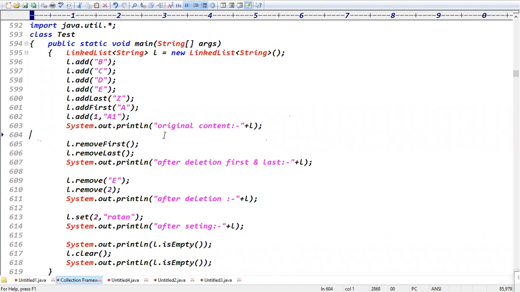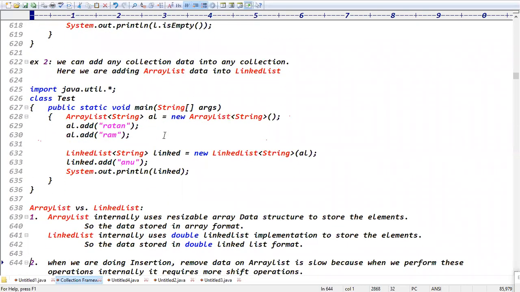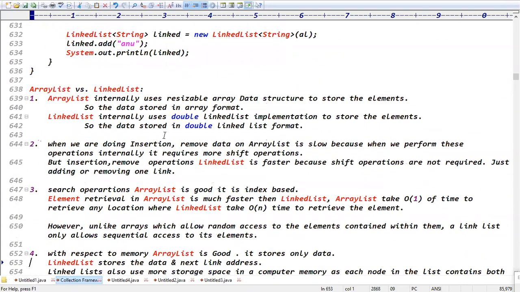But when coming to LinkedList, in which format is the data stored? Double linked list format, right? Exactly, guys. Internally, first read the first point: ArrayList is internally using a resizable array data structure. So to show the elements.